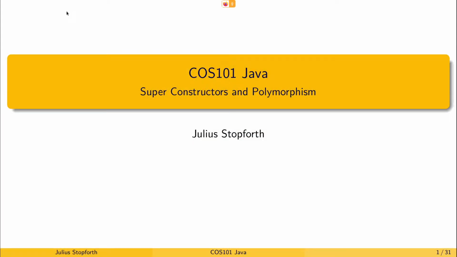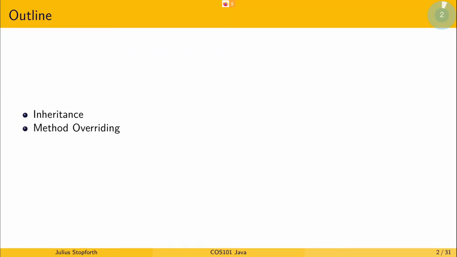We'll get started. So today we're going to talk a bit more about inheritance, specifically with superconstructors. And with superconstructors and inheritance, we're also going to talk about method overriding. With method overriding, we need to be careful that we're not confusing it with method overloading. So the one is override and the one is overload. These are not the same, so be careful when you're studying these things.